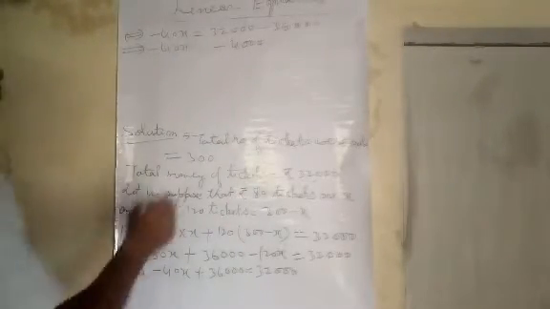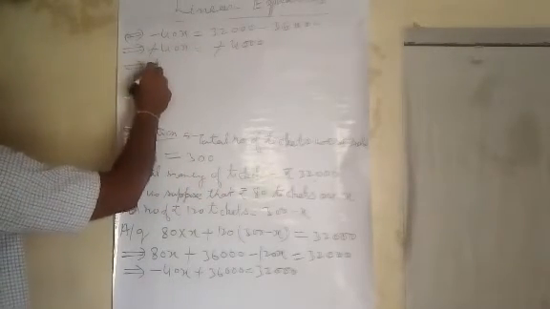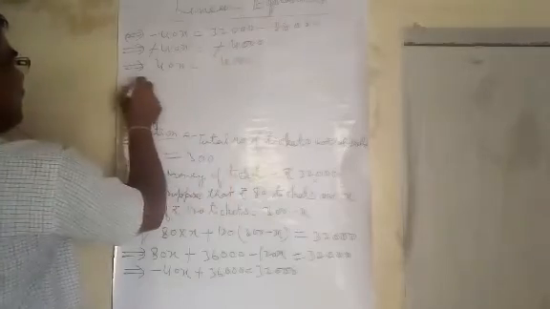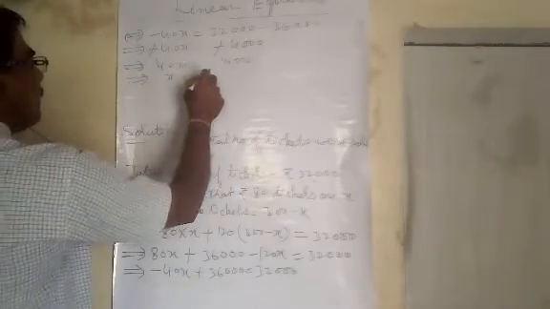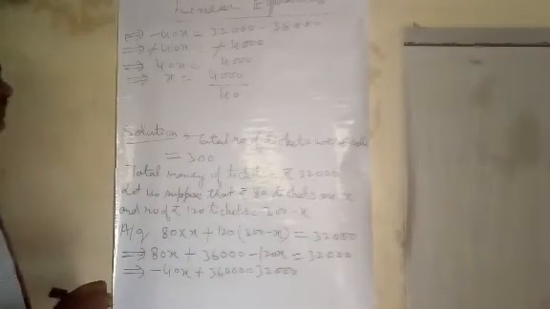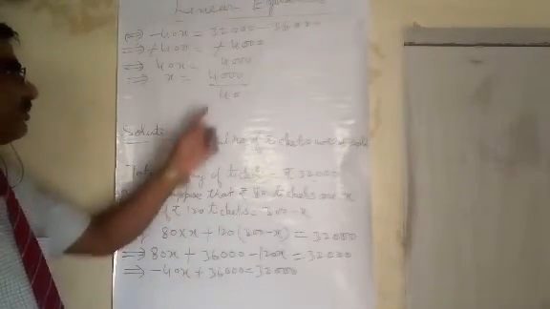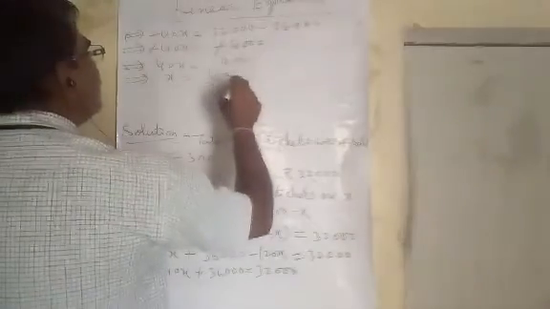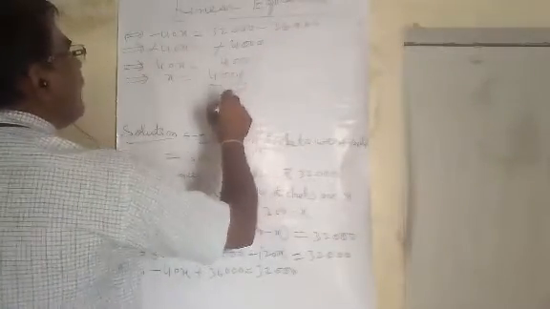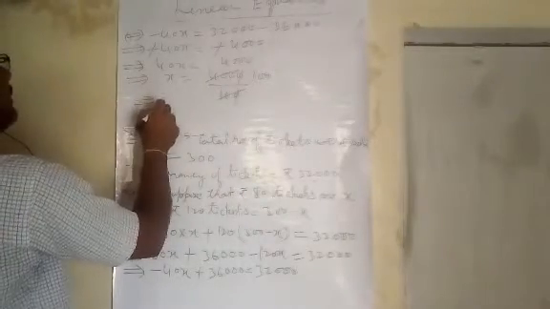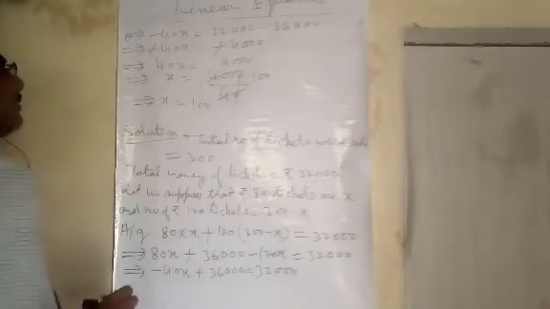Here the minus sign is cancelled by this minus sign, therefore it will be 40X equal to 4,000. Therefore, X equals 4,000 divided by 40. When you divide 4,000 by 40, this 0 is cancelled by this 0 and we get 100. Therefore, the value of X equals 100.